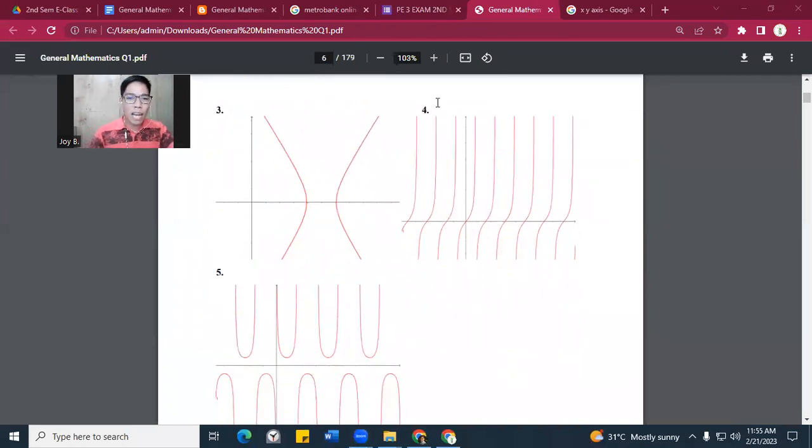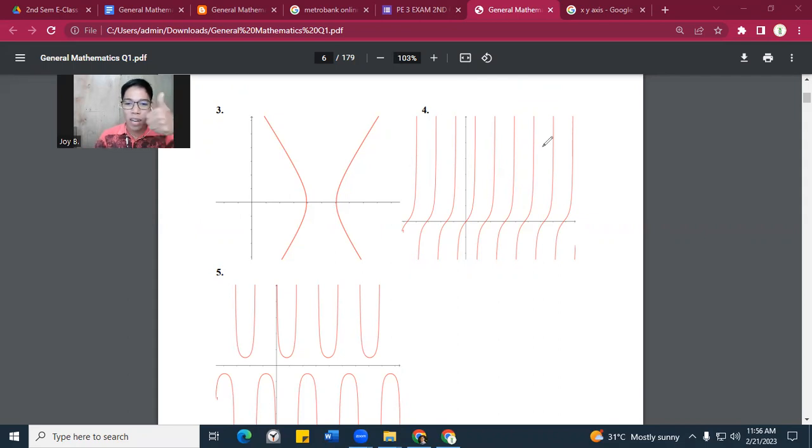Now, number 3, is this a function or not? Thumbs up or thumbs down? So this is thumbs down. Okay, very good. Why? Because again, the rule is we only need to touch the graph only once. We have this part here, so 1. So merong dalawang point na nakatouch sa ating x-axis. So this is not a function. Again, tandaan, dapat isang beses lang siya nakatouch sa ating graph. It could be in the y-axis or in the x-axis.